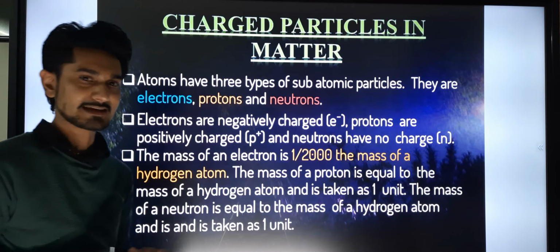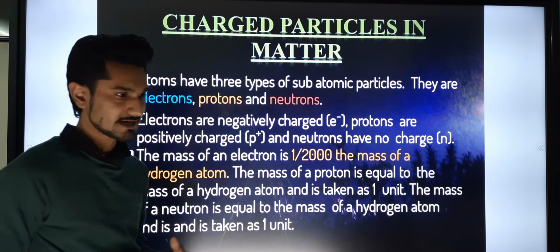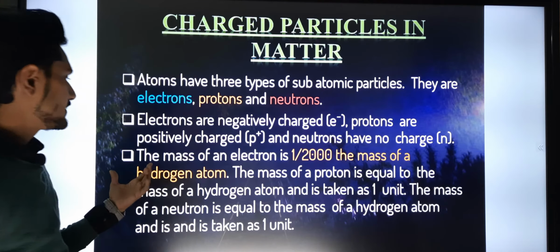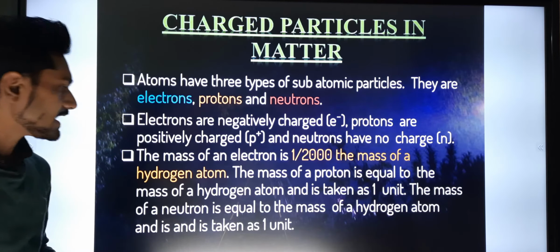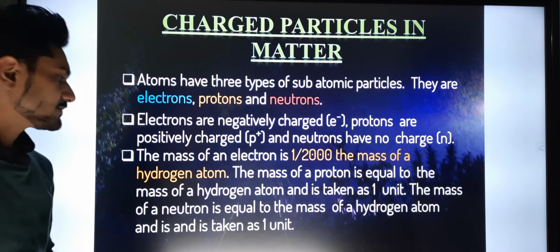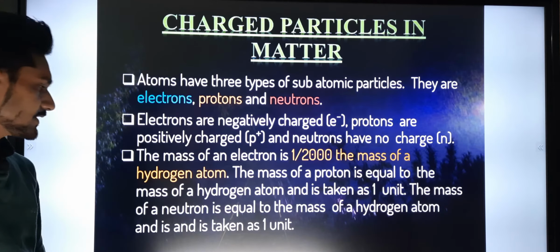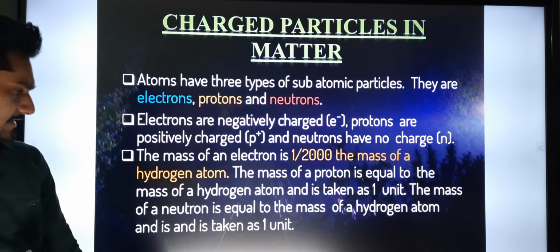Electrons are negatively charged, protons are positively charged, while neutrons have no charge, or it is considered a constant charge. The mass of an electron is 1/2000 the mass of a hydrogen atom. The mass of a proton is equal to the mass of a hydrogen atom and is taken as 1 unit. The mass of a neutron is equal to the mass of a hydrogen atom and is taken as 1 unit.